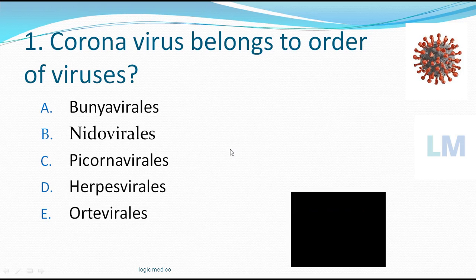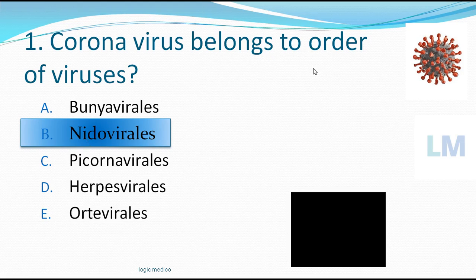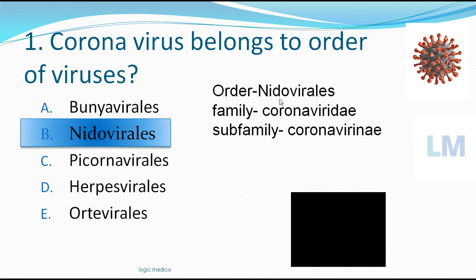If you told option B, then you told the correct answer. Coronavirus belongs to the Nidovirales order. Okay. Their order, coronavirus order, is Nidovirales. Family is Coronaviridae. Please note the name, viridae. Subfamily is